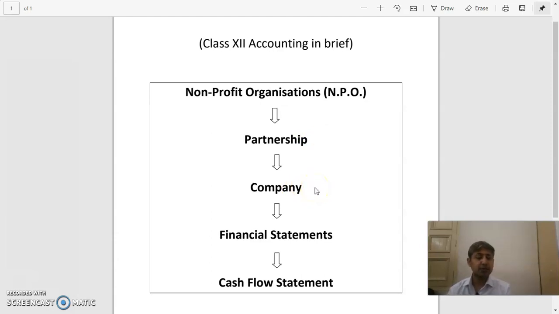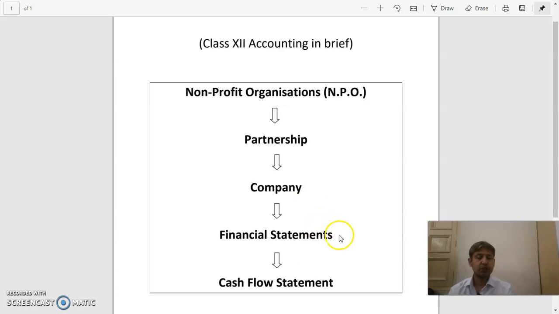And in company, you need to understand shares and debentures. We just discussed about it. What are shares and what are debentures? Shareholders are the owners of the company, but debenture holders can be termed as the lenders to the company, and the company gives interest to them till the time their principal amount is paid back to them. So the company pays interest at regular intervals.